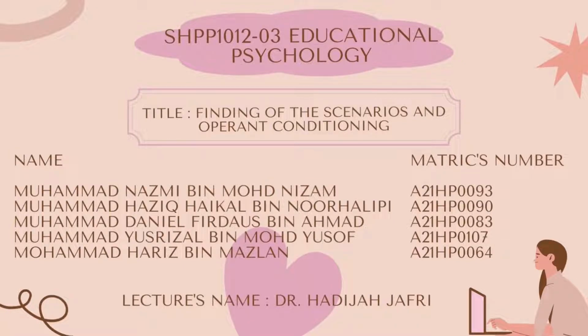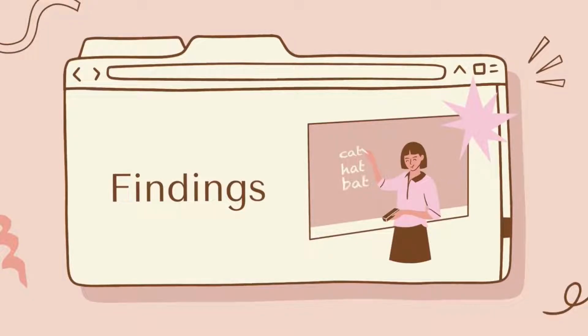My name is Muhammad Nazmi bin Muhammad Nizam. My matric number is A21HP0093. My team members are Muhammad Hazid Haikal bin Nurhalifi, A21HP0090; Muhammad Firdaus bin Ahmad, A21HP0083; Muhammad Yusrizal bin Muhammad Yusof, A21HP0107; and lastly Muhammad Haris bin Mazlan, A21HP0064. So I will explain to you my part.